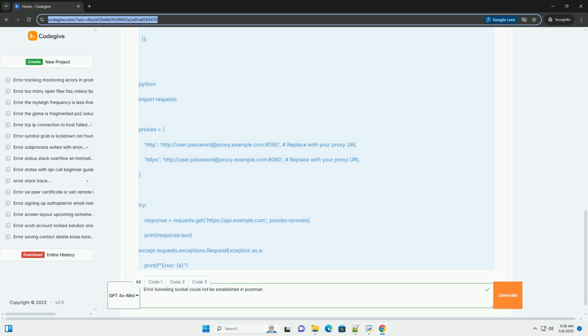By systematically working through these steps, you should be able to diagnose and resolve the "tunneling socket could not be established" error in Postman, and get your API requests working again. Good luck. Remember to consult with your network administrator or IT department if you're unsure about any of the proxy settings or configurations.